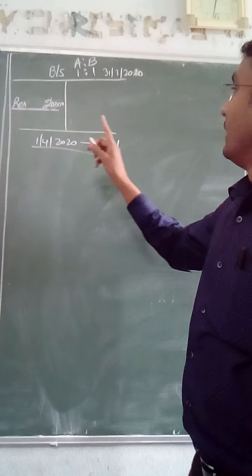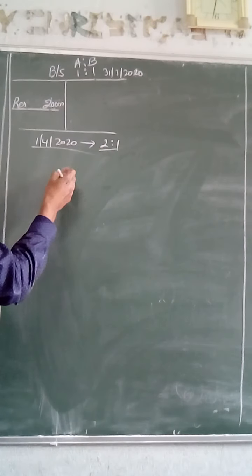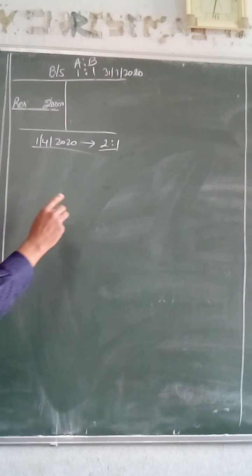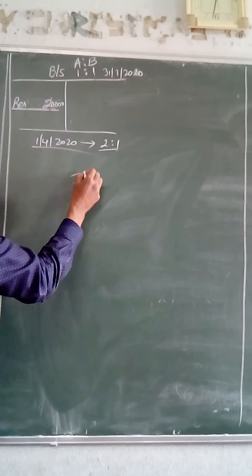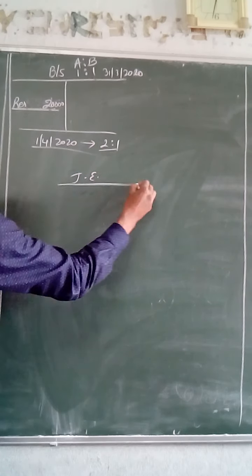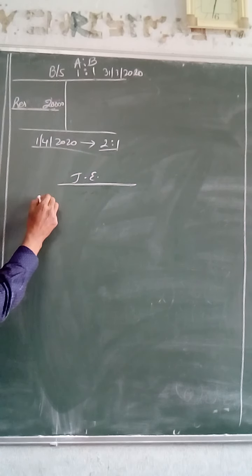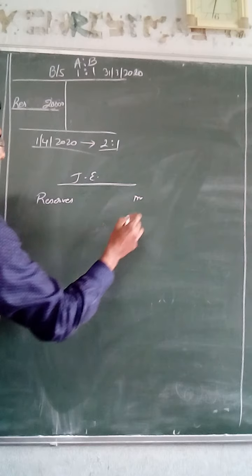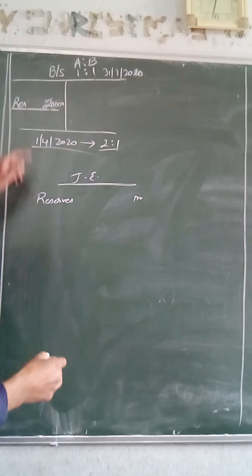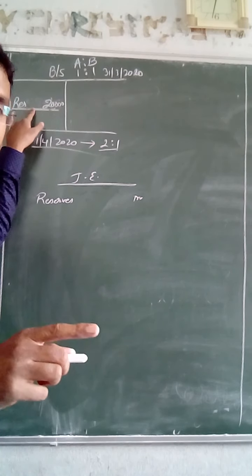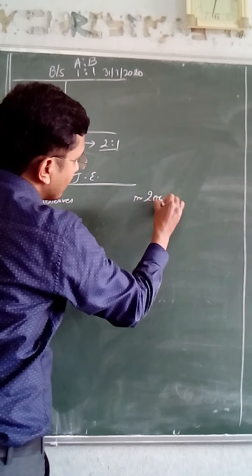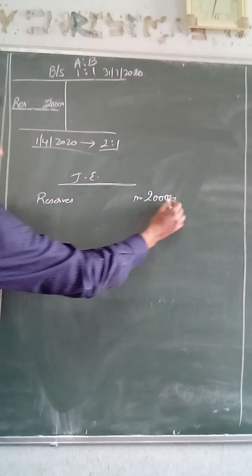A journal entry will be passed for distribution of reserve: reserve account debit. Reserve has a credit balance, so it will be debited in order to wipe it out. 20,000 will be debited.